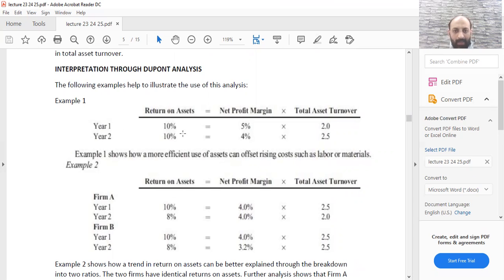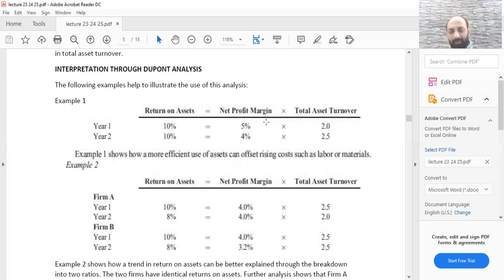You see in year one, return on assets was 10%, net profit margin is 5 and total asset turnover is 2. Again in year 2, the net profit margin decreased by 1% while the total asset turnover increased by 0.5%. So what happened? How a more efficient use of assets can offset rising costs such as labor or material.